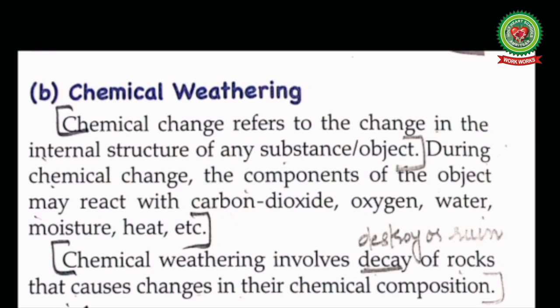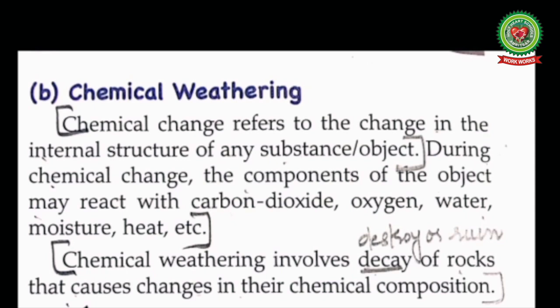During the chemical change, the components of the object may react with carbon dioxide, oxygen, water, moisture (which means the amount of water vapor present in the air), and heat. Chemical weathering involves decay, meaning destroy or ruin, of rocks that causes changes in their chemical composition. Here, chemical weathering refers to the change in the internal structure of any substance. Chemical weathering also brings about changes in the appearance of the rocks due to the influence of high temperature and